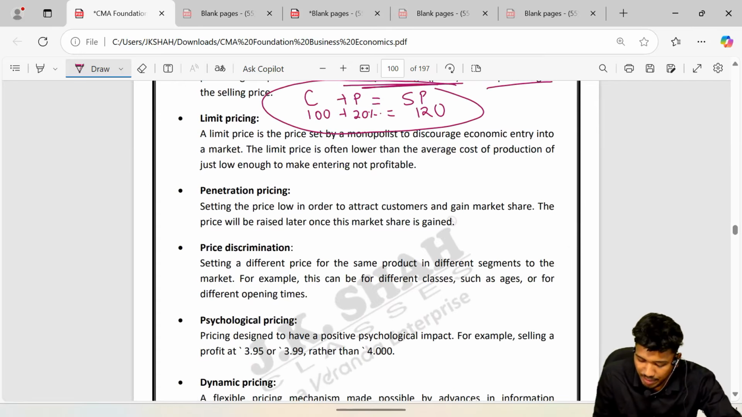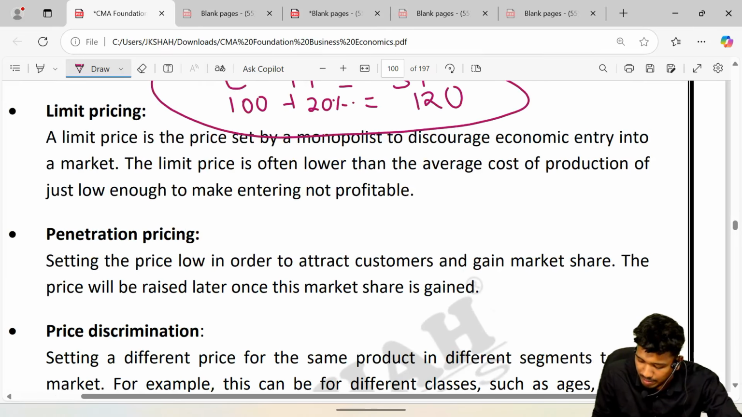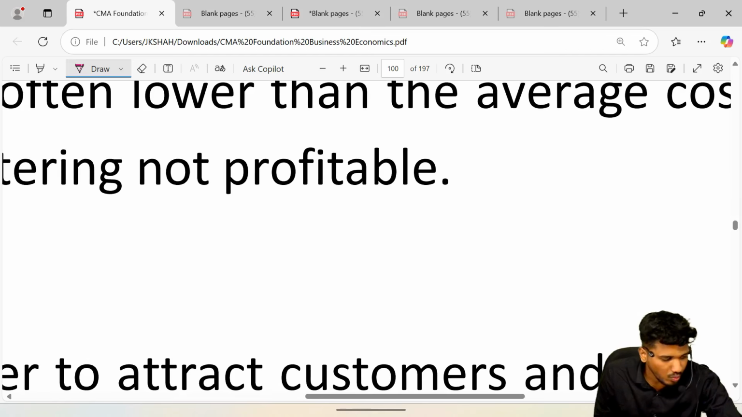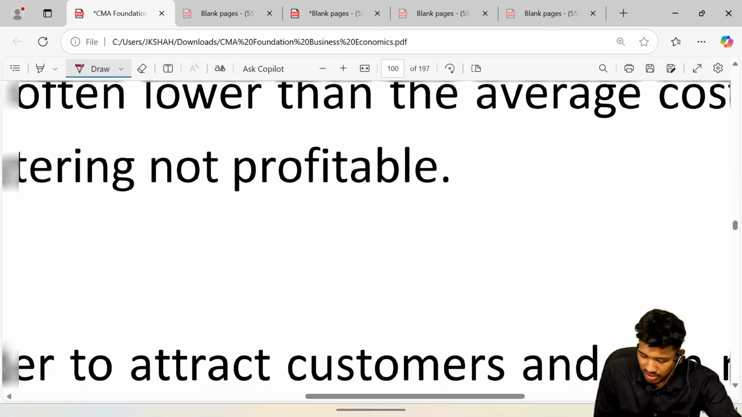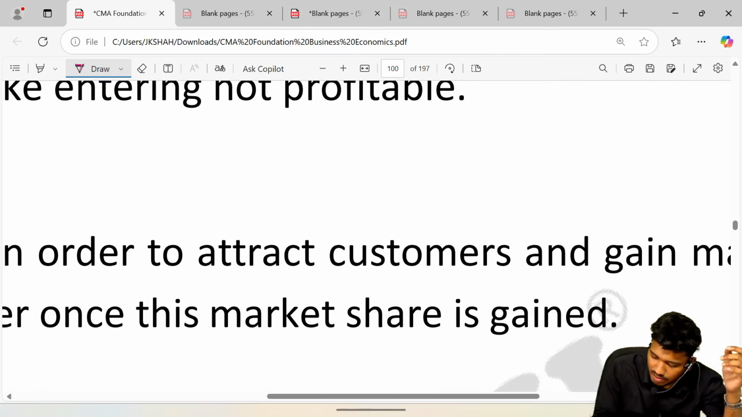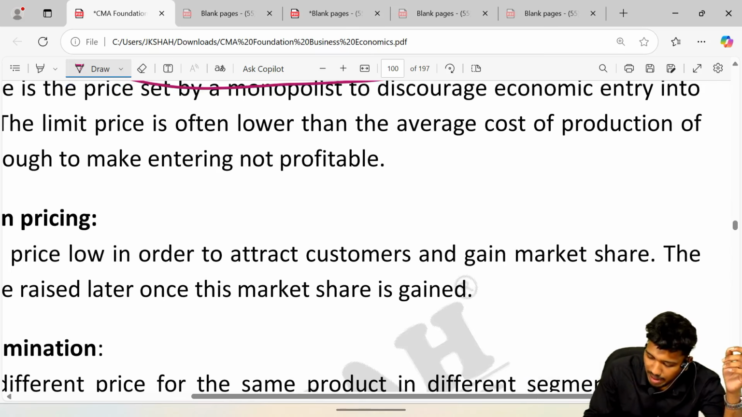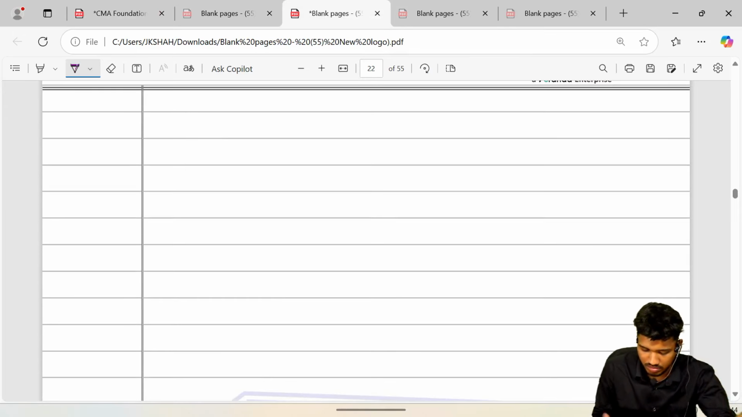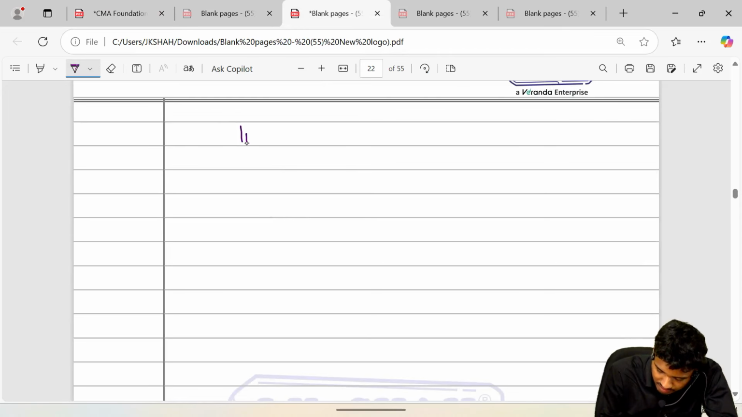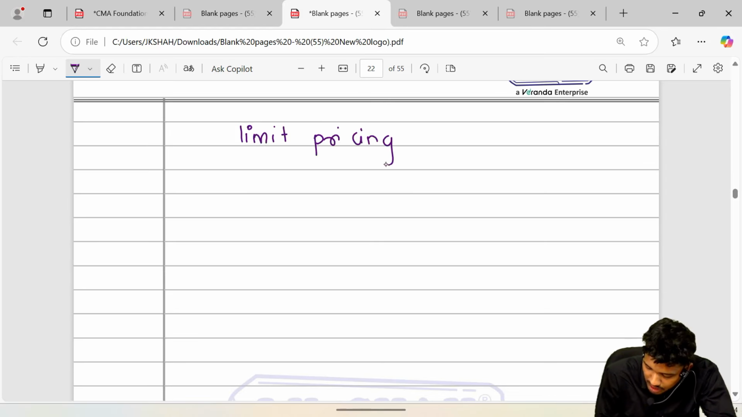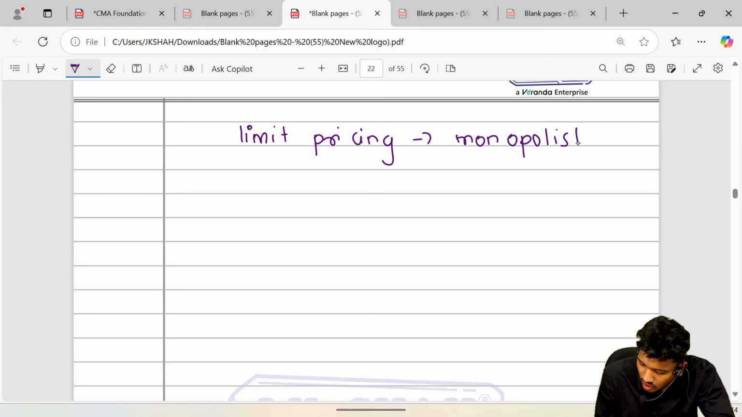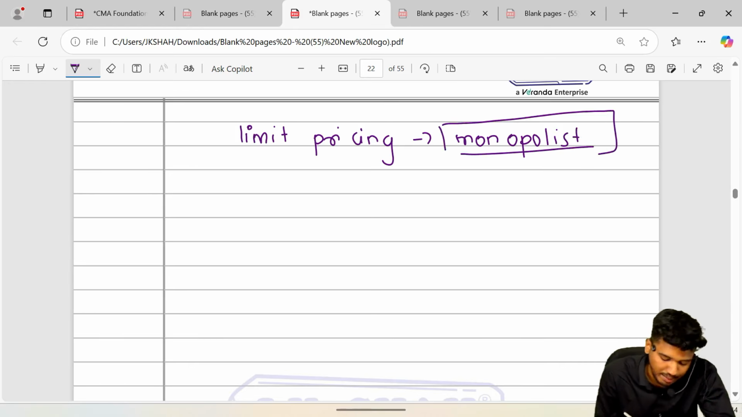I'll tell you what is limit pricing. Once again, so see, what is the meaning of limit pricing? Example, I'll come to here first. Let's go to blank pages itself. See, what is limit pricing? Sir, limit pricing is a technique. Primarily, who does it? It is being done by the monopolist, to curb or to restrict the entry of new market players.